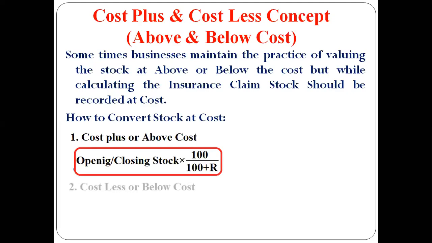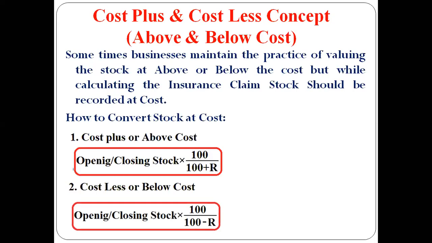But the second situation is cost less or below cost, right? So in this situation, how to calculate? In this case, the same formula with a slight change: opening or closing stock into numerator, as I told you, remains the same, that is 100, but the denominator would be 100 minus R. Bear in mind, it is quite easy to remember. Cost less, it should be 100 minus rate; cost plus, 100 plus rate. So if it is 10%, that is 100 plus 10 or 100 minus 10, if it is above cost or below cost.